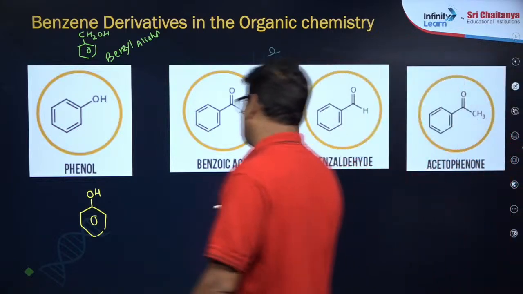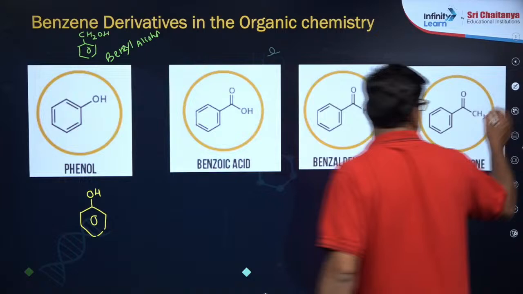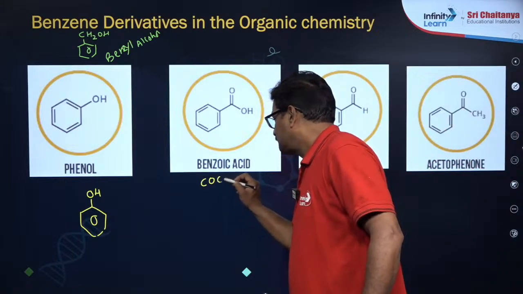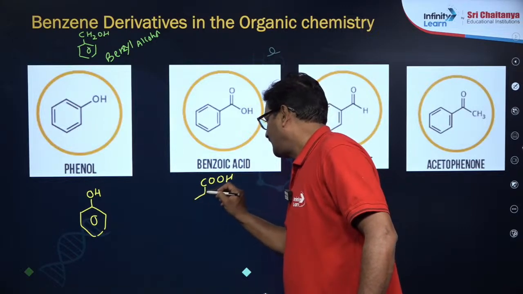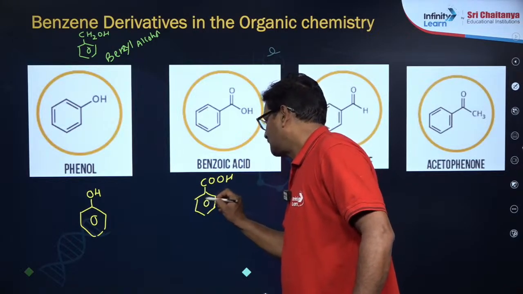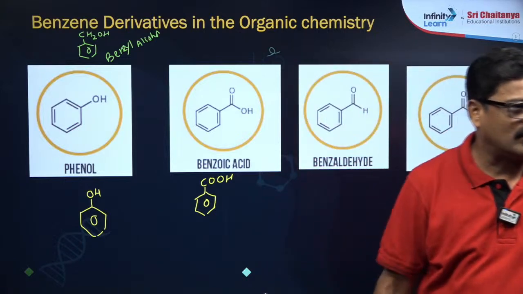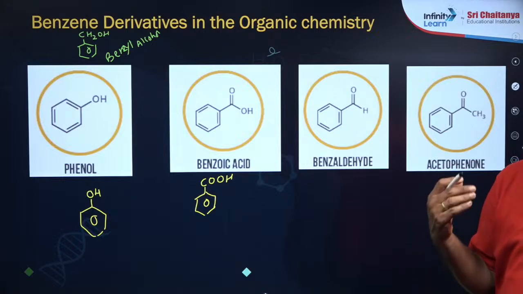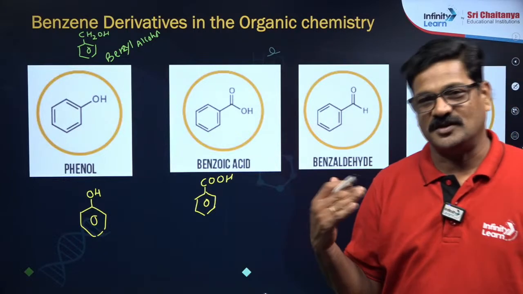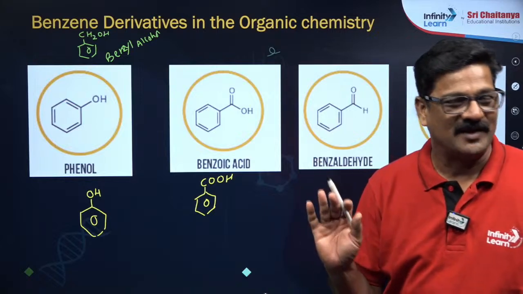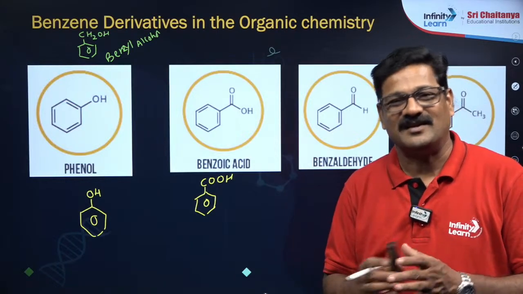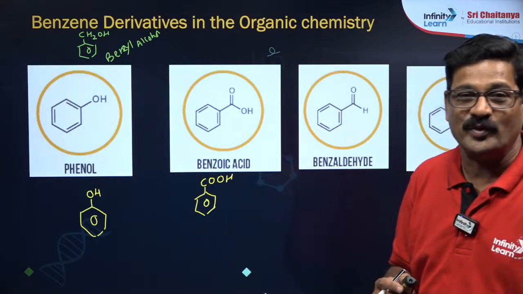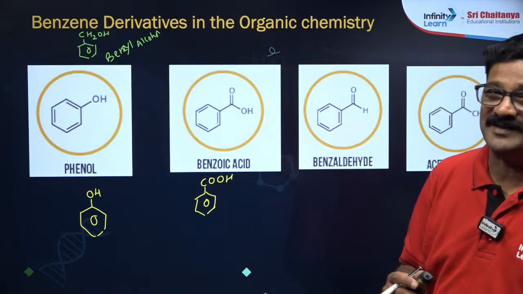Talking about benzoic acid. Benzoic acid is this. जब carboxylic acid directly attached to benzene is called benzoic acid. Are you getting or not? Sitting in the class quietly is an offense. You just keep on talking to me, right beta? Very good. And it is not a radio transmission beta, it is a live session. So a live session is a two-way transaction, so there should be an interaction between you and me.